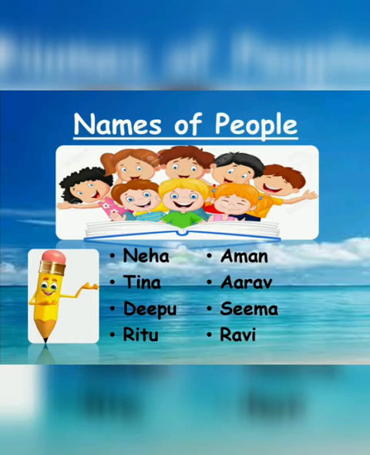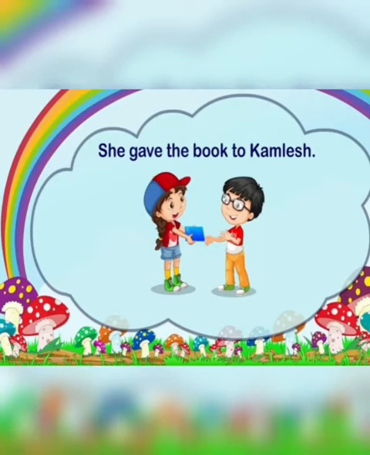Then another name is Aman, A of Aman, T of Tina, A of Arav, and so on. There are so many names. So, every name's first alphabet will be in capital. Again, no matter whether it comes in the beginning, in the middle, or at the end of any sentence.